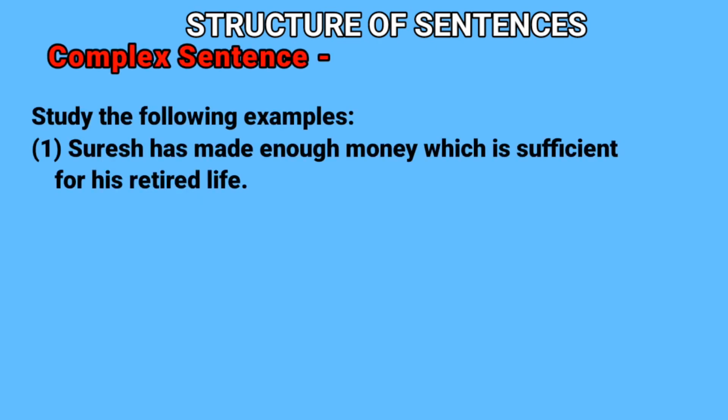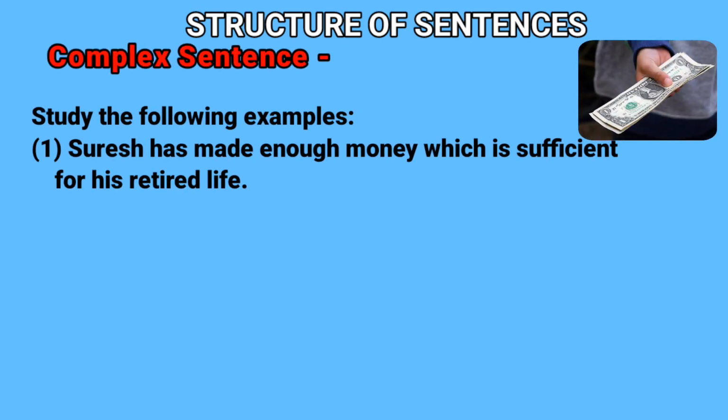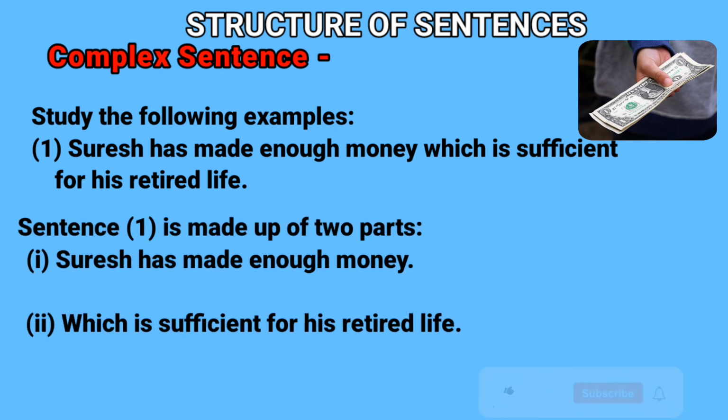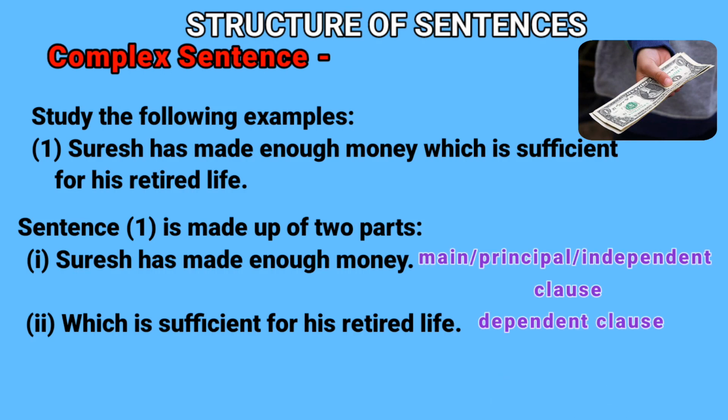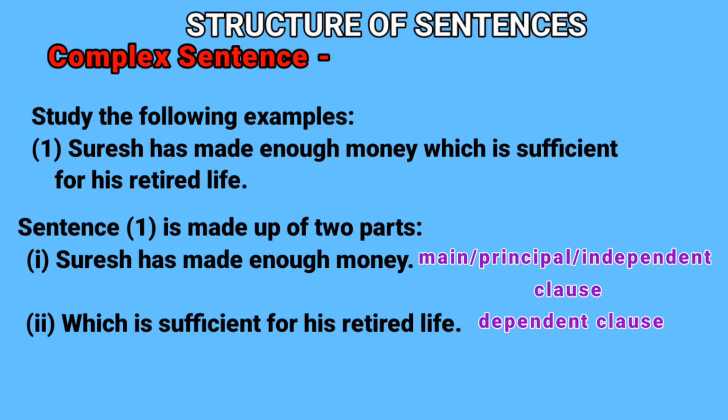Study the following sentences now. Suresh has made enough money which is sufficient for his retired life. This sentence is made up of two parts. Suresh has made enough money is complete and makes good sense. It stands on its own, hence it is a main or principal clause of the sentence. Is sufficient for his retired life is not complete by itself. It needs the help of the clause in part one to make it more meaningful. Hence, it is a dependent clause of the sentence.